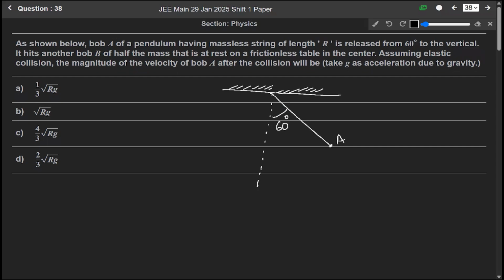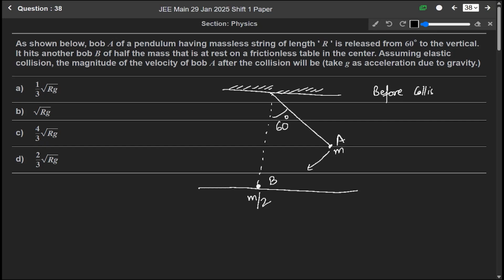And if it hits another bob of half the mass, let us say its mass is m, another bob, let us say this bob is B, and it is at rest on a frictionless table in the center. Assuming elastic collision, the magnitude of the velocity of bob A after the collision will be? Let us say this bob A having mass m is hitting this bob B, and its mass is given as half of the mass of bob A. Okay. So before collision and after collision. So let us take first before collision.